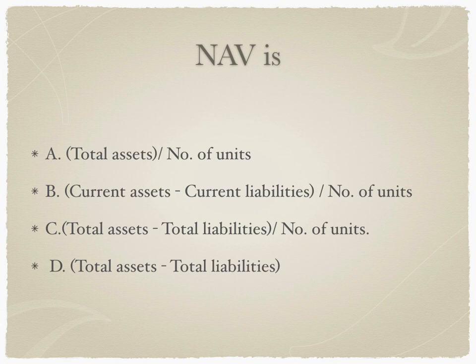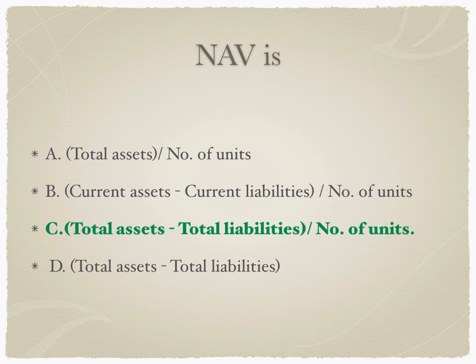So this tests your accounting knowledge as well as your understanding of the mutual fund or the hedge fund industry, because they are going for the interview over there and you need to know the full form as well as the formula for NAV. Many participants tend to answer B, which is current assets minus current liabilities divided by number of units. But the real answer is total assets minus total liabilities divided by number of units.